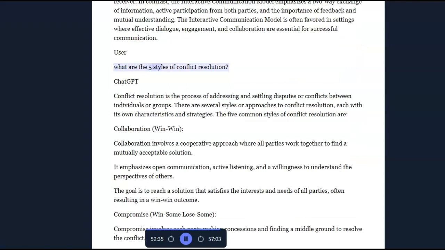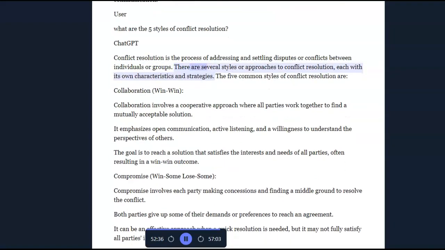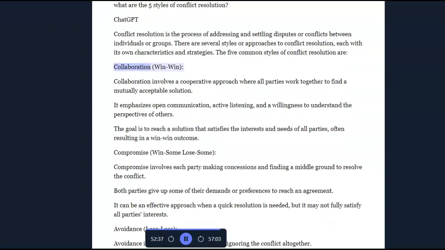User: What are the 5 styles of conflict resolution? ChatGPT: Conflict resolution is the process of addressing and settling disputes or conflicts between individuals or groups. There are several styles or approaches to conflict resolution, each with its own characteristics and strategies. The 5 common styles of conflict resolution are collaboration, win-win.